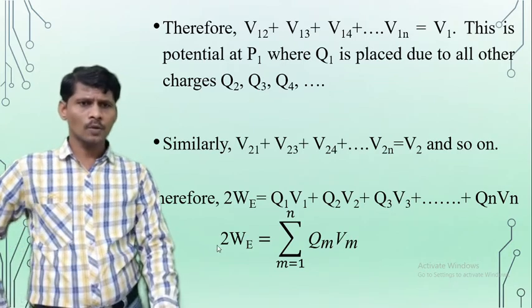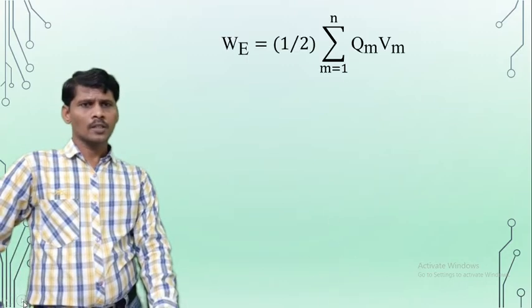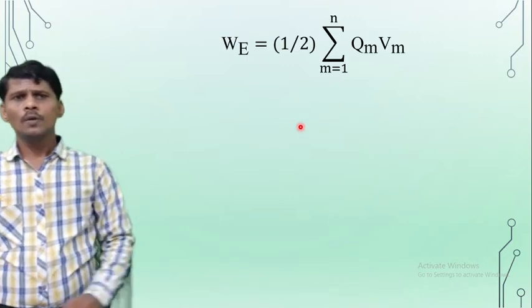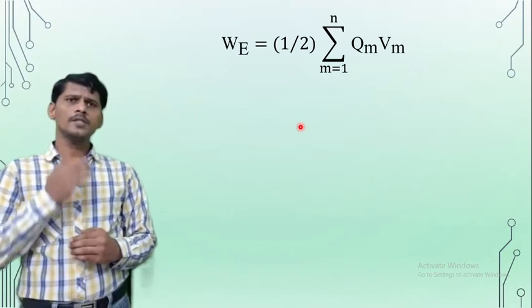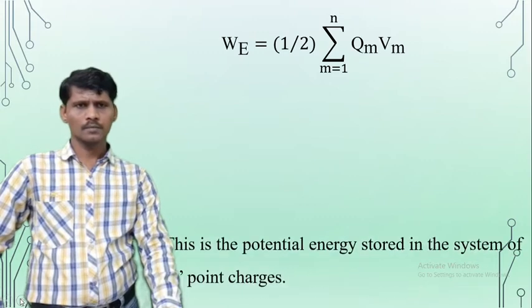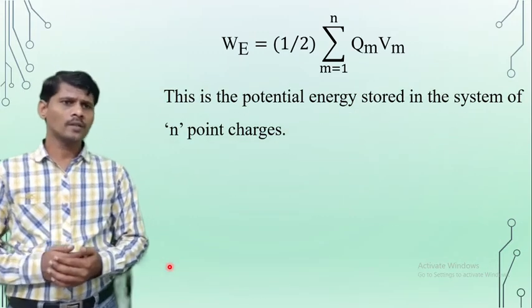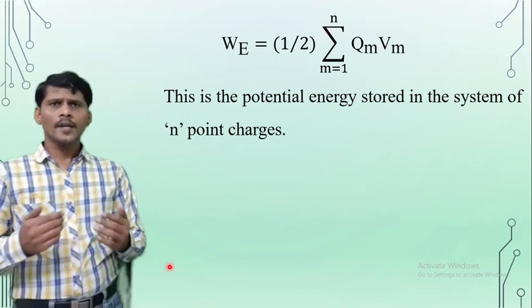So, taking 2 to the RHS side, we get the total work done or the potential energy W is equal to 1 by 2 into sigma m is equal to 1 to n, Qm into Vm. So this is the potential energy or the total work done stored in the system of n point charges.